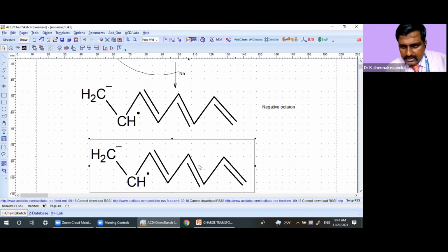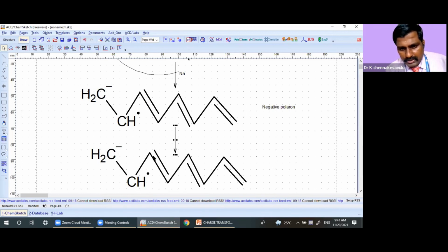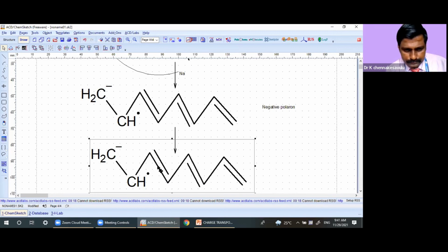And this negative polaron, if we are using another sodium, what happens? Let us assume this electron and this electron gone, and it is forming double bond. And this free electron will be going to this carbon and this again double bond. And finally, it will be reaching to that.